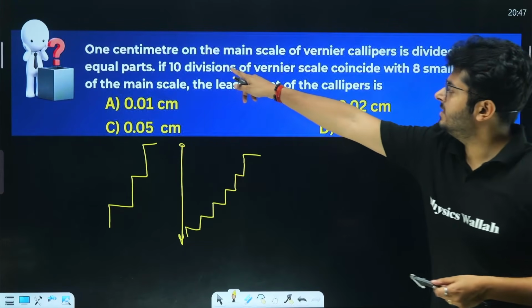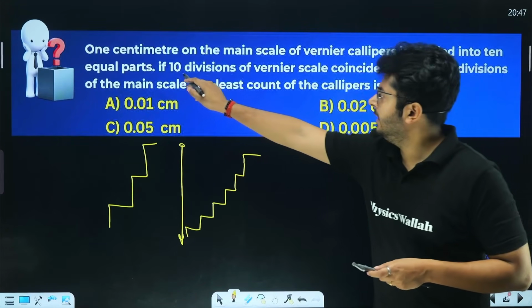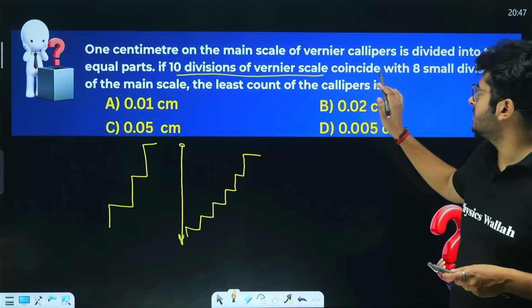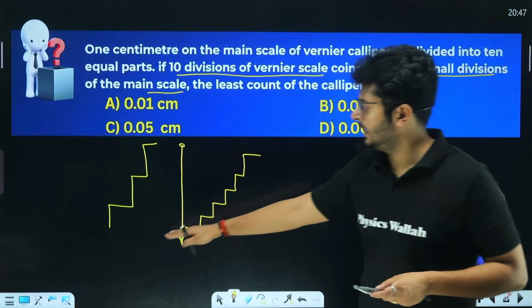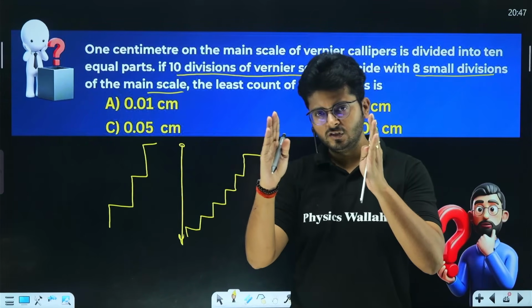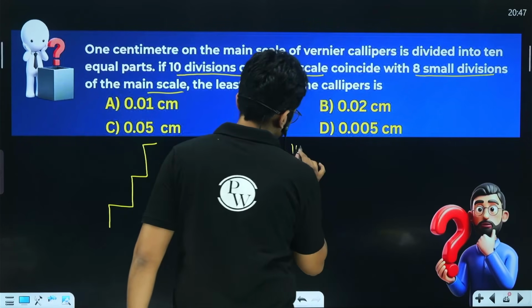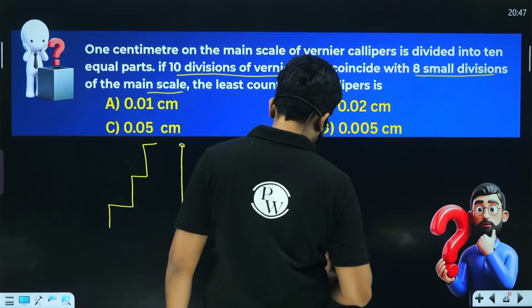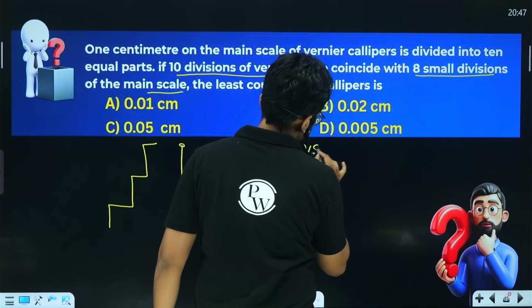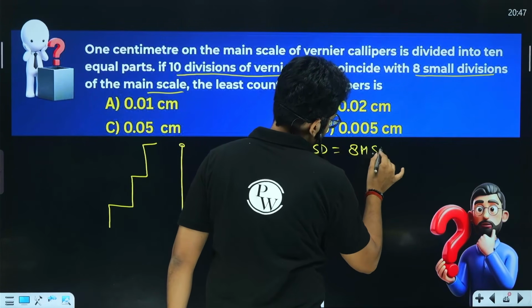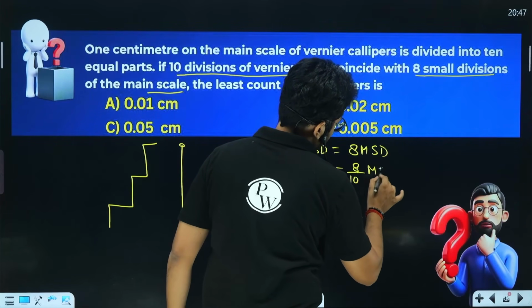We found out 1 centimeter of the main scale of the vernier caliper is divided into 10 equal parts. And what is happening? 10 divisions of the vernier scale coincide with 8 divisions of the main scale. So 10 vernier scale divisions are the same as 8 main scale divisions. So one vernier scale division will be 8 by 10 main scale divisions.